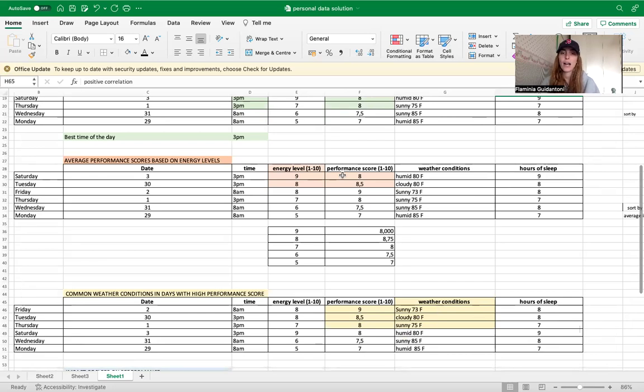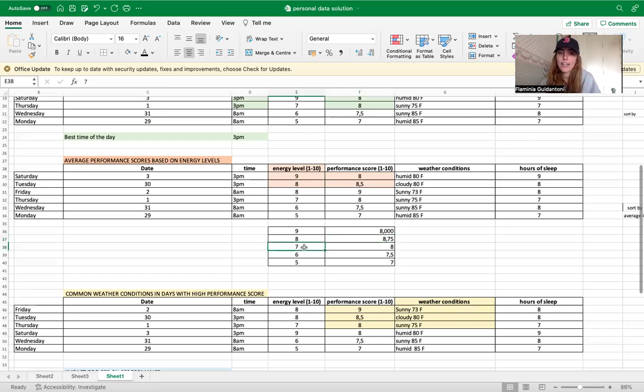Moving forward, I wanted to analyze my performance score based on the energy level, and see how the energy level affects my performance score. For example, in this case, I had energy level 9, and my average performance score is 8. So on those days that I have energy level 9, I expect to have a performance score of 8, and so on. Here my energy level was 8, and I expect on those days to have an average performance score of 8.75.